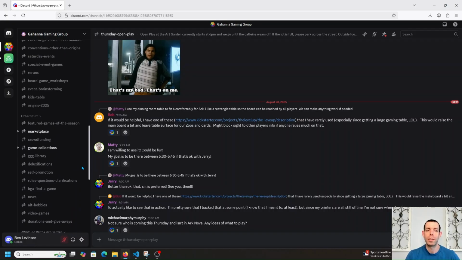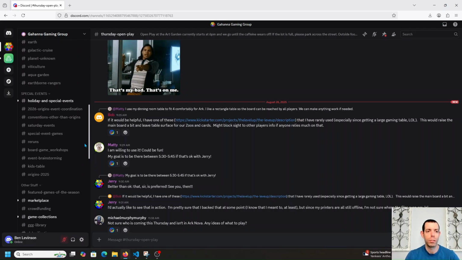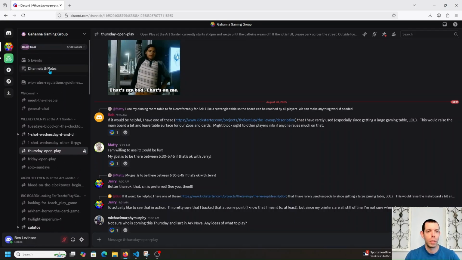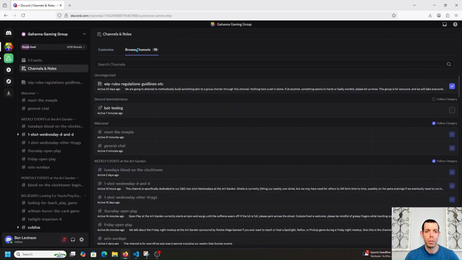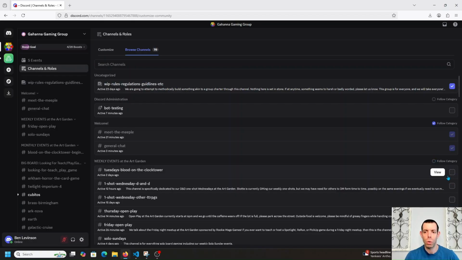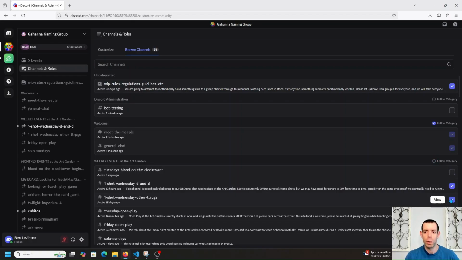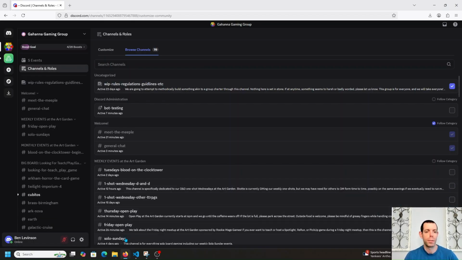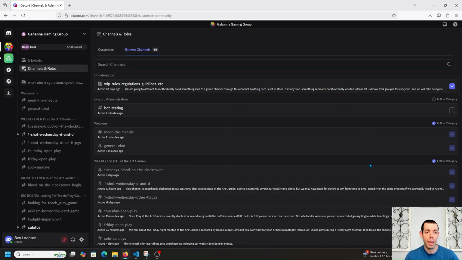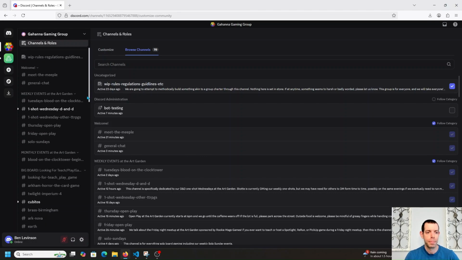If you realize there are some sections that you are not going to be interested in, you can go to the channels and roles section up here. And then you can click on browse channels. And here, if you unfollow a category, you can then choose which of these different ones you want to actually be able to see on the left. So for example, if you're only interested in Friday and Sundays, then you can unclick the other ones there. But if you want to see everything, then you can just click follow category and you'll see everything here.